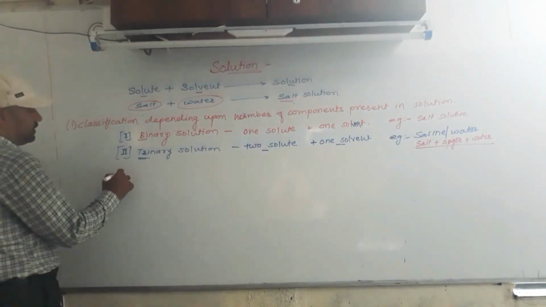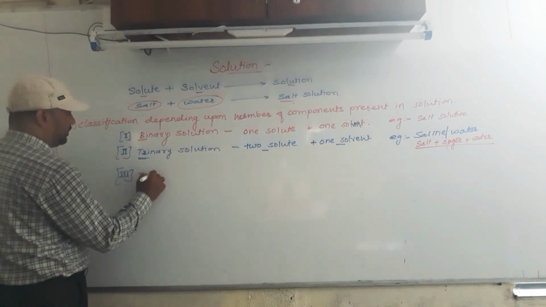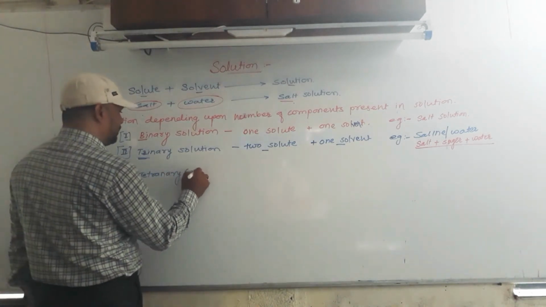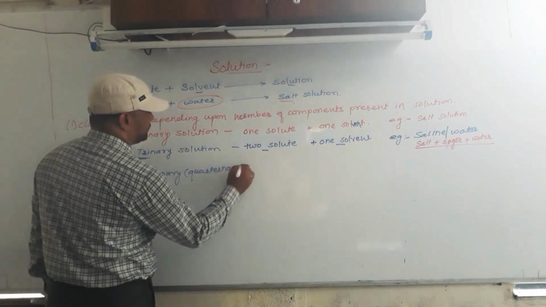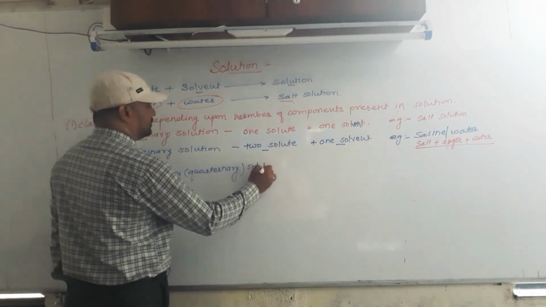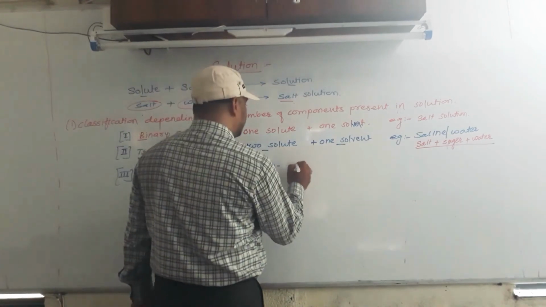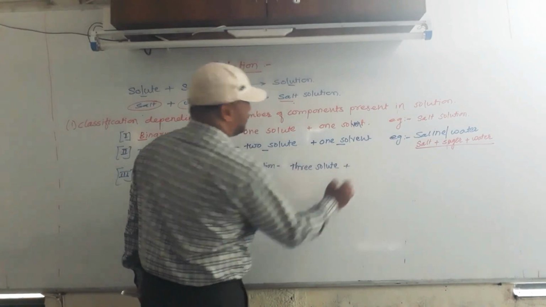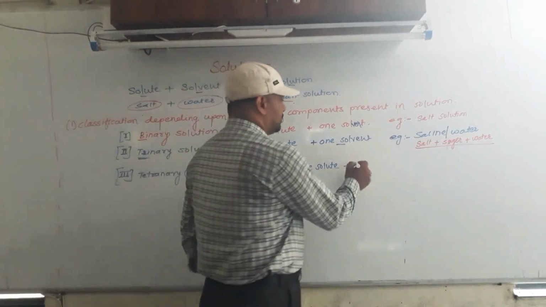Then the third one, tetranary or quaternary solution. A quaternary solution is one in which there are three solutes and one solvent.